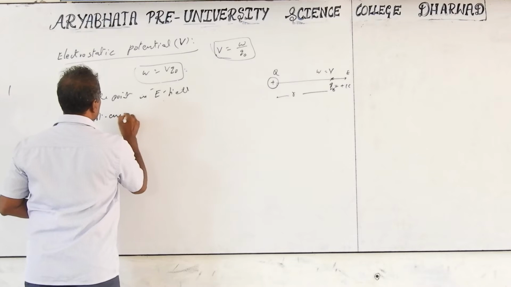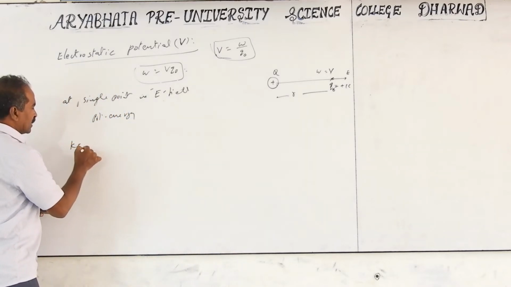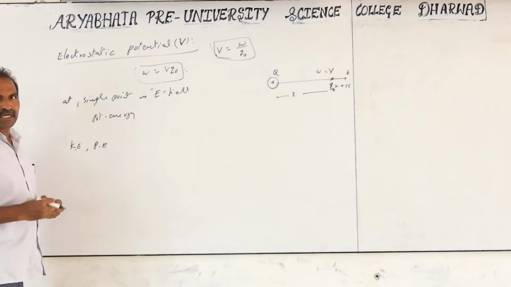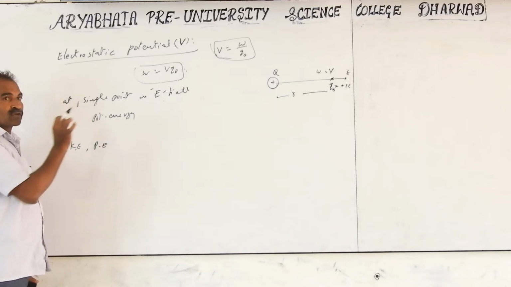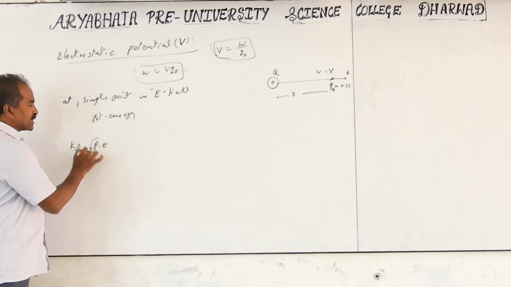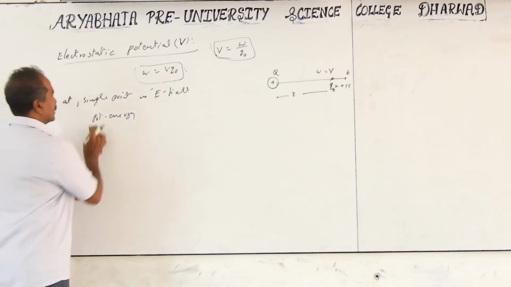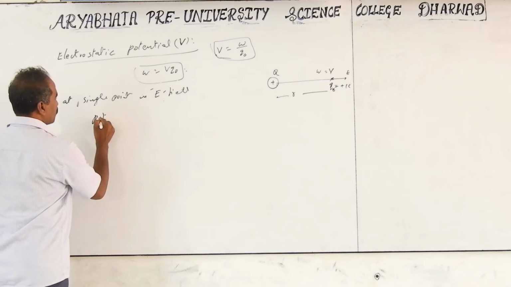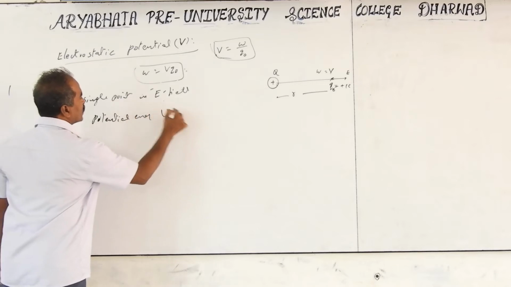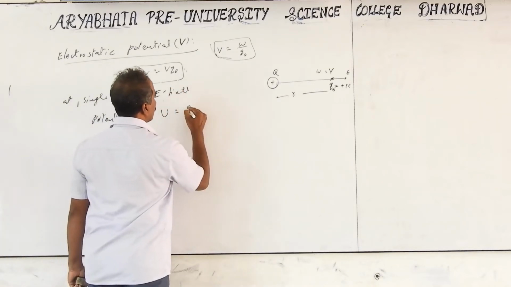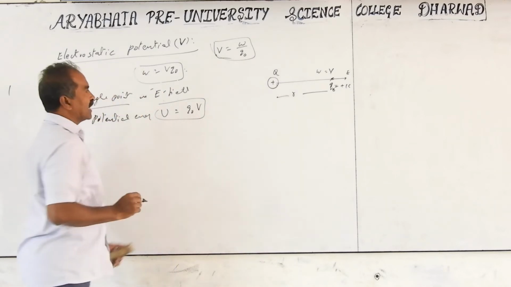Better not to use PE for potential energy. Generally the symbol for kinetic energy is K.E. and for potential energy P.E. Don't use P.E. because we are going to get P in other expressions later, such as the dipole moment. So for electrostatic topics specifically, don't use P as the potential energy symbol. Write it in full words, or write energy. Potential energy U equals work, which is equal to Q0 into V, at a single given point.